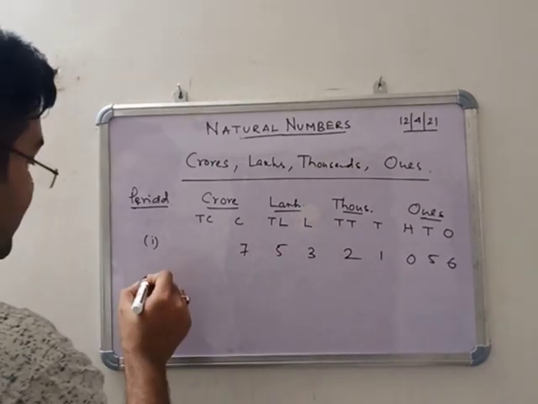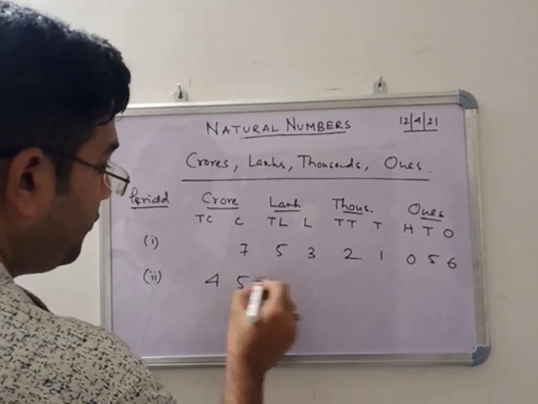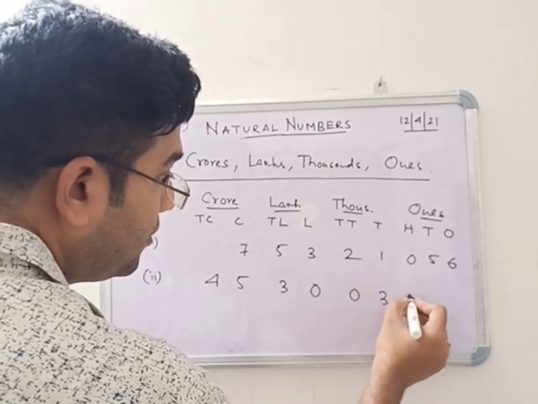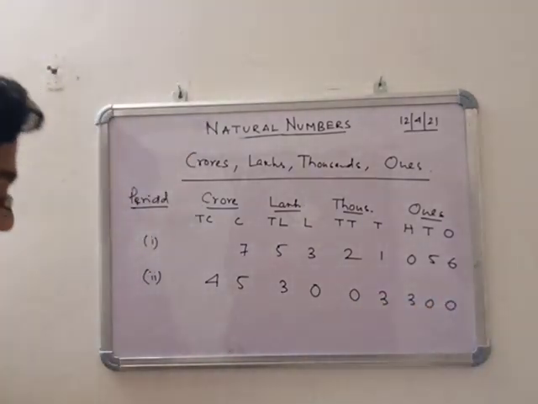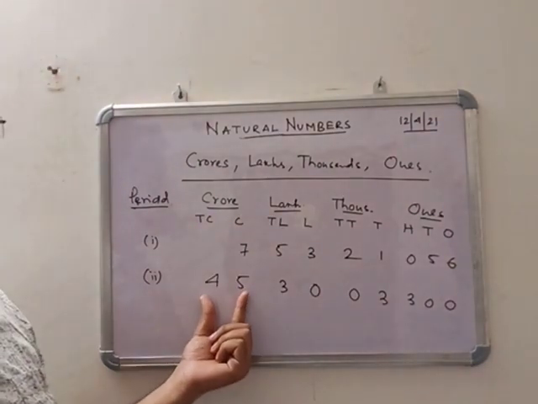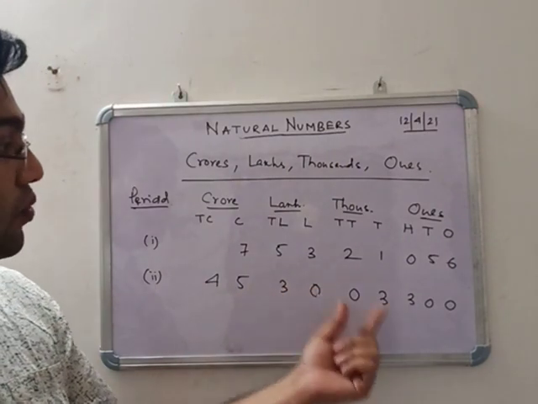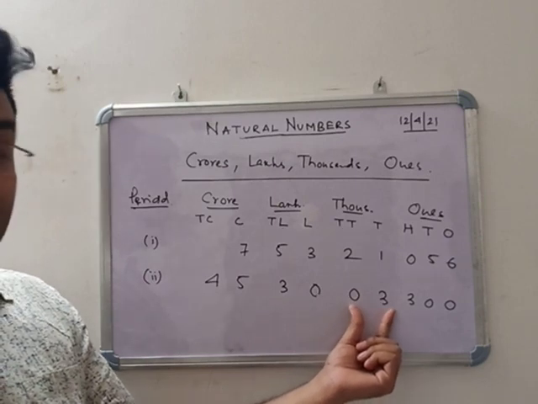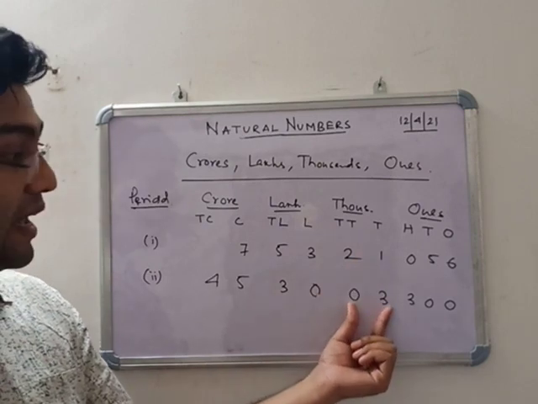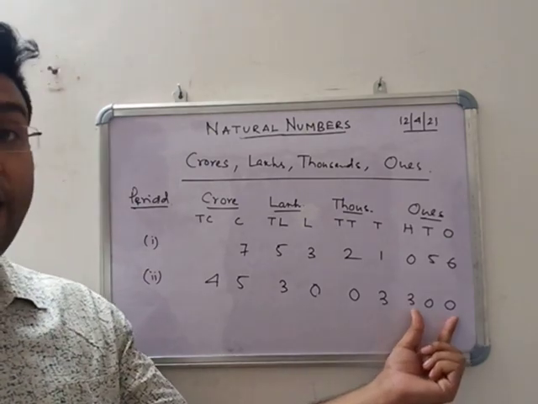For another example, we can say 4, 5, 3, 0, 0, 3, 3, 0, 0. For this example, see that 4, 5 in the crore, that means 45 crore. Lakhs, see that 3, 0, that means 30 lakhs. Now in the thousands, 3000, only 3000. No tens are there, only 3000. And 300, no tens and ones are there, so only 300 you have to write.